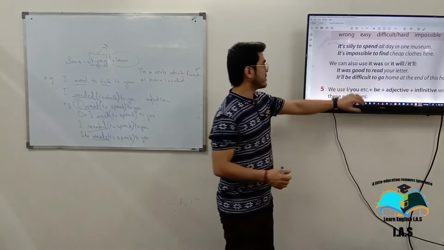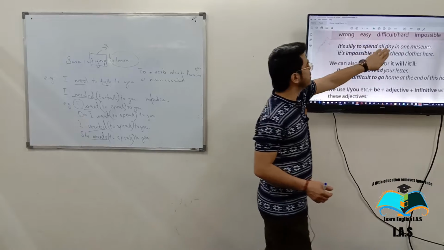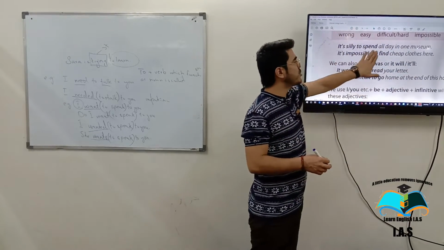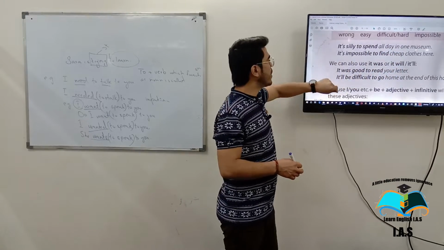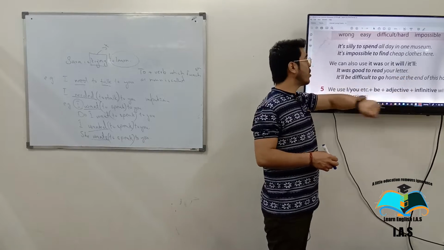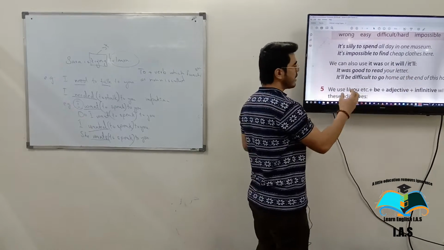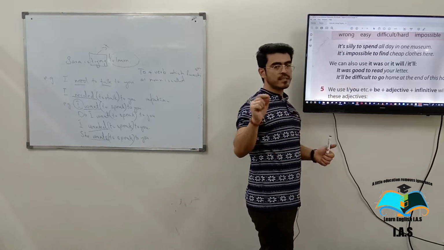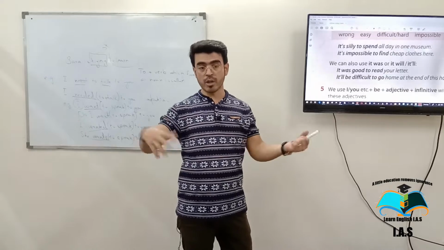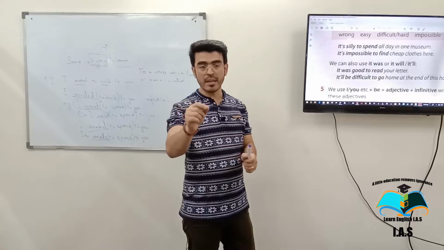Now you can see the examples here. It is silly to spend all day in one museum. It's impossible to find cheap clothes here. And we have used it is here, okay? It is impossible to see a movie in a short time, or it is impossible to come late to the class. So this is what it is.